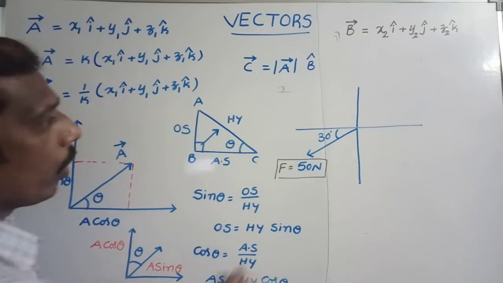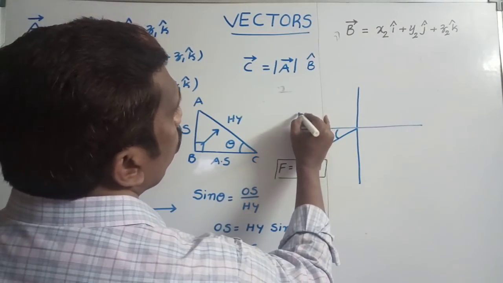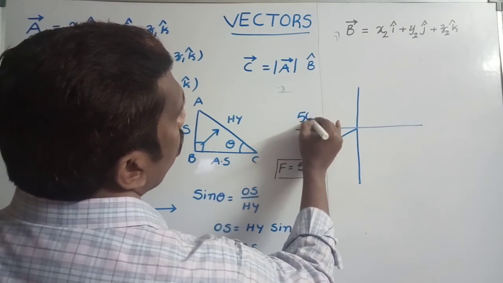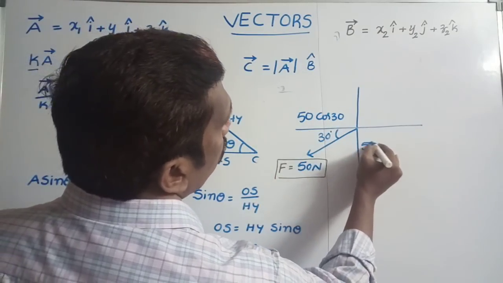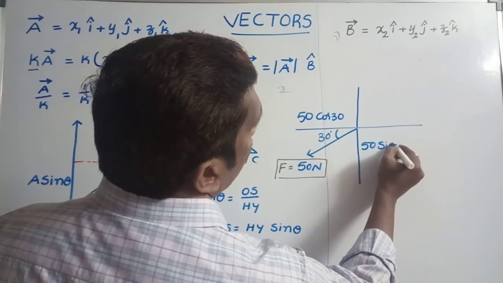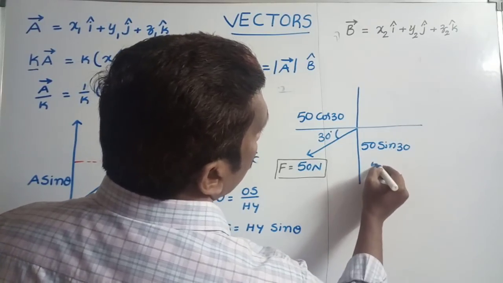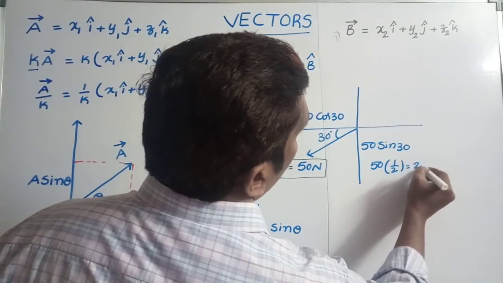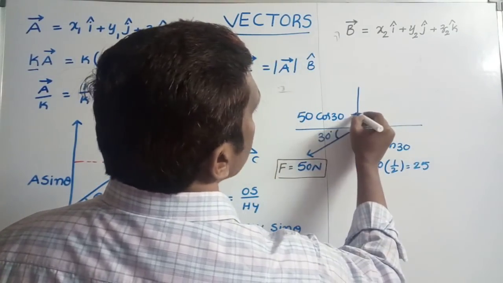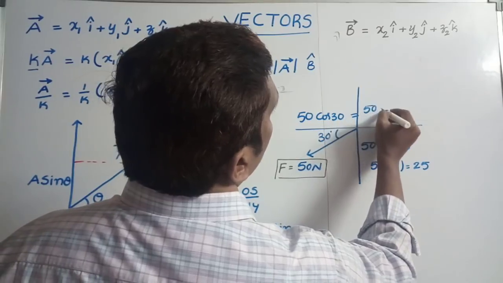First we should resolve this 15 into two components. This component is 15 cos 30 and this component is 15 sin 30. So 15 into sin 30 degrees, whose value we know is 1 by 2, which is equal to 7.5, and cos 30 we know is root 3 by 2.